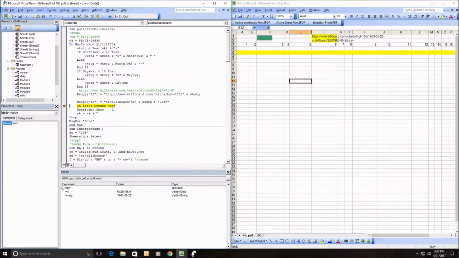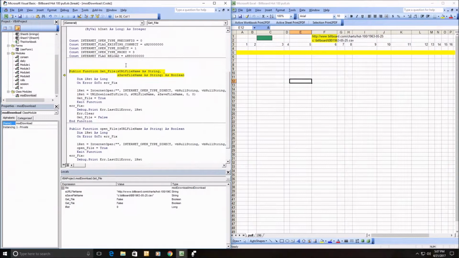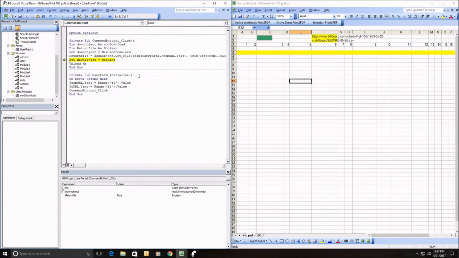And then I've got this user form. You have to do this with the user form and do it one at a time and shut it down. But basically, the user form initializes, it goes and gets that text, from and to, and puts them into boxes and executes this download module that I've got set here. And so I used to have this online on YouTube, and I'll probably have to open it up again because I use this a lot for all kinds of CSV pulls.